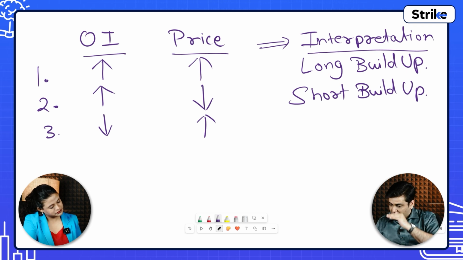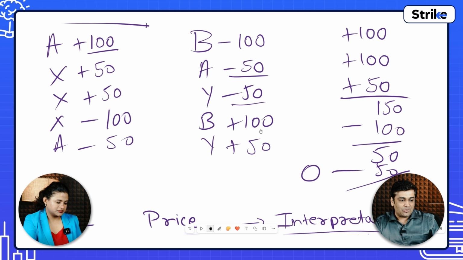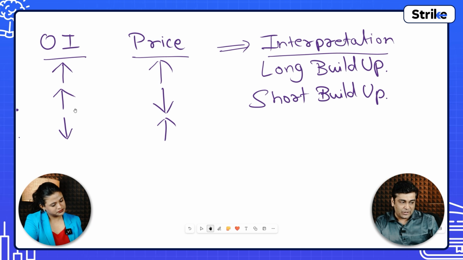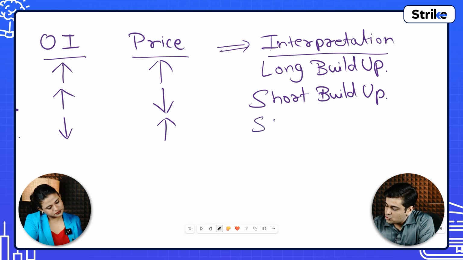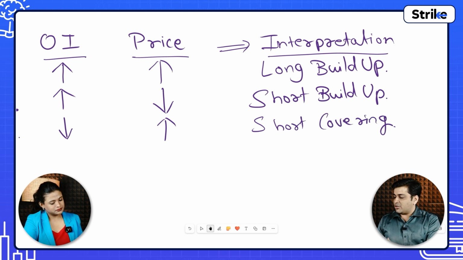So when open interest is going down, all right. In this particular example, we saw that when the contracts are getting covered, whatever they have created, open interest is reducing. All right. So in this case, when open interest is reducing and the price is increasing, it means that there is short covering in the market. So this is kind of bullish. When prices are going up, it is considered to be bullish, but very mildly bullish.